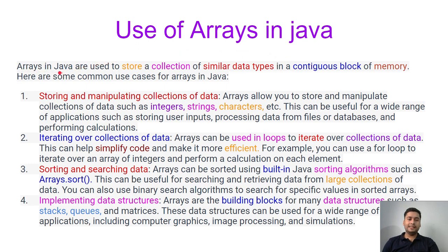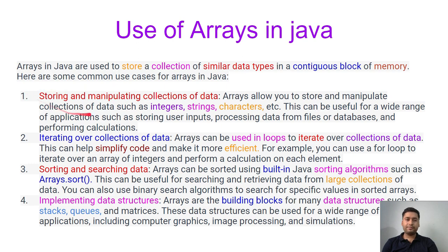Arrays in Java are used to store a collection of similar type of data. We already know about it. An array stores only similar data types. It's a contiguous block of memory. Contiguous, or continuous, you can say, no issue. Contiguous block of memory. Here are some common use cases for arrays in Java. What is the common use case?